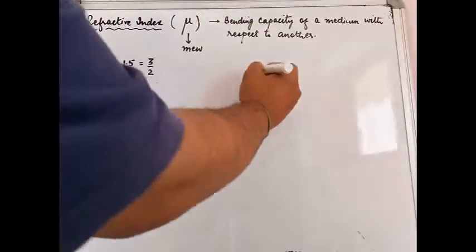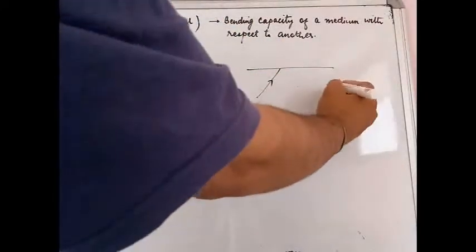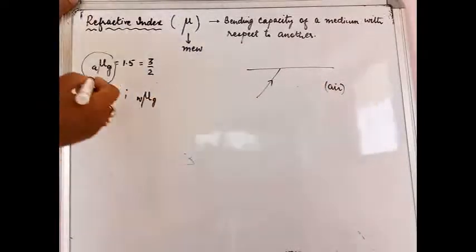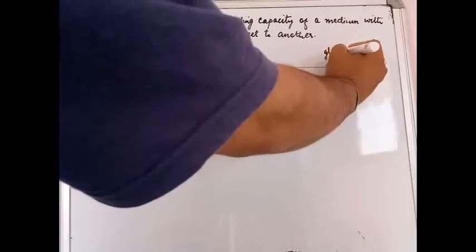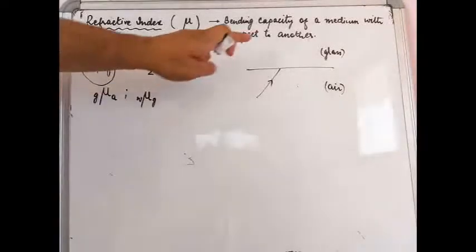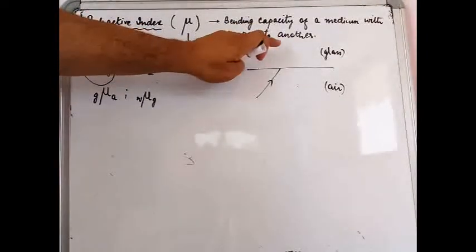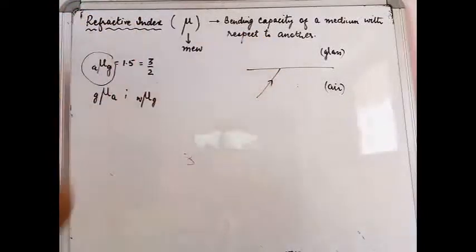Okay, so let us draw a rough diagram over here. This is the ray of light moving, and it is moving from air, which is the first medium on the left side, and it is going into glass, which is the second medium. So whenever you talk about the refractive index of the glass with respect to air, then glass becomes the second medium, air is the first medium.